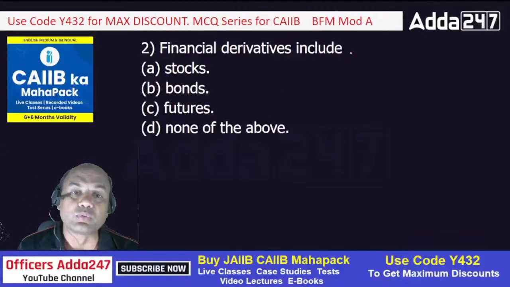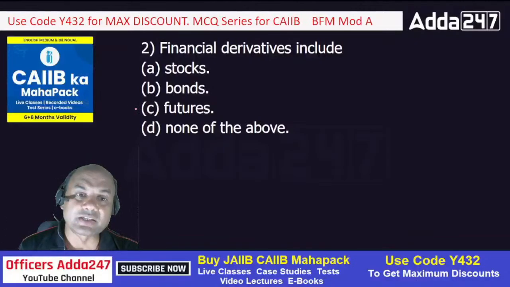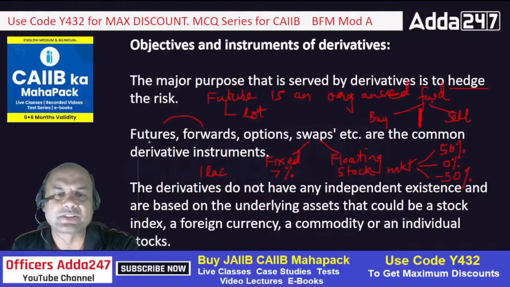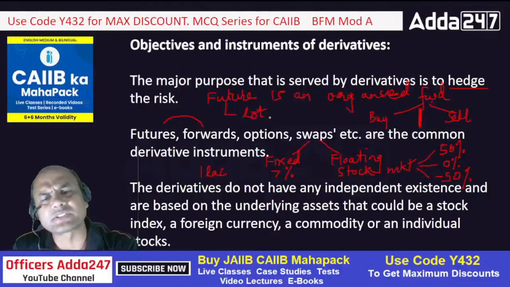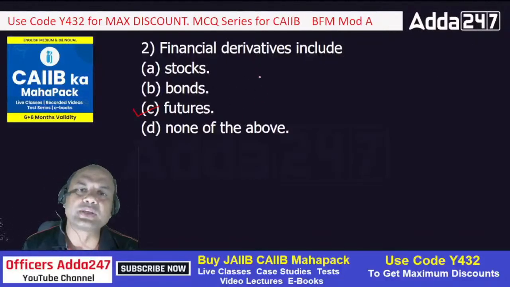Financial derivatives include stocks, bonds, futures, none of the above. So what do financial derivatives include? Stocks, bonds, futures. I feel none of the above, isn't it? What do you say? Yes, futures. That's right. Financial derivatives include futures. We have done this just now. Futures it was mentioned. Okay. Futures and options are always related. Remember this, futures and options are always related to each other.